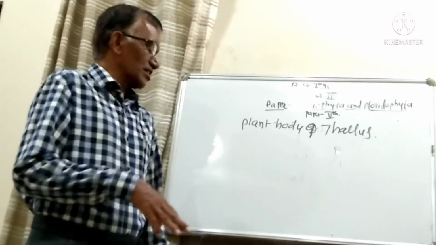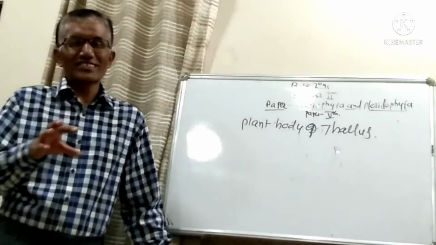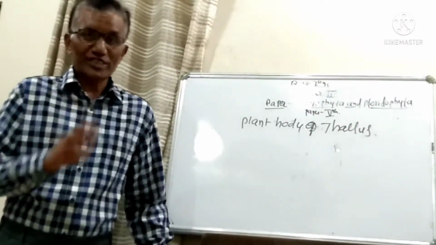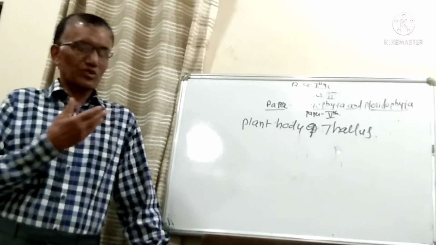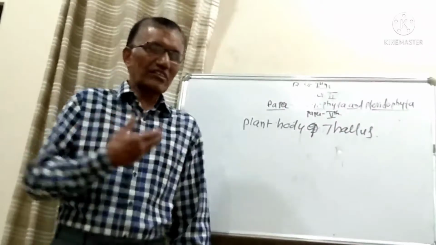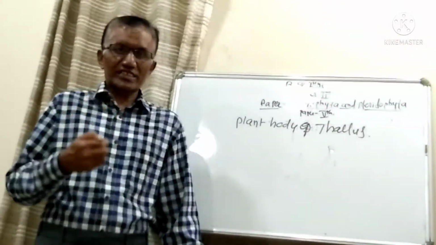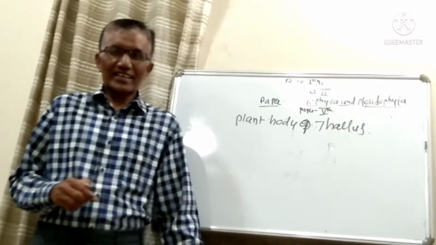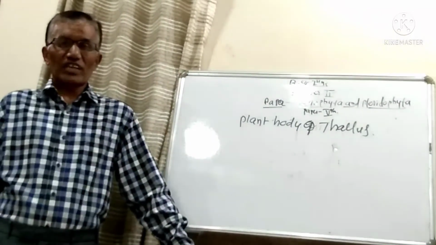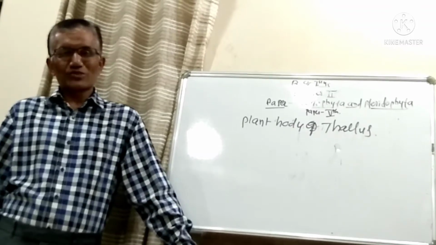Rhizoids: here, instead of saying roots, they are not true roots, therefore they are called rhizoids. Then it also does not have a true stem. So while taking the transverse section of roots, rhizoids or stem and leaf, we find the outermost coating, epidermis, then cortex, then the centrally located double layered wall cells, known as medulla. These things are very important while explaining the internal characteristics of root, stem and leaves.